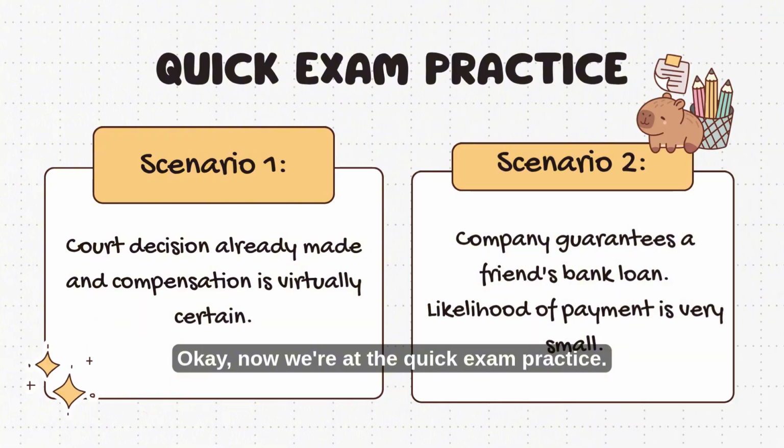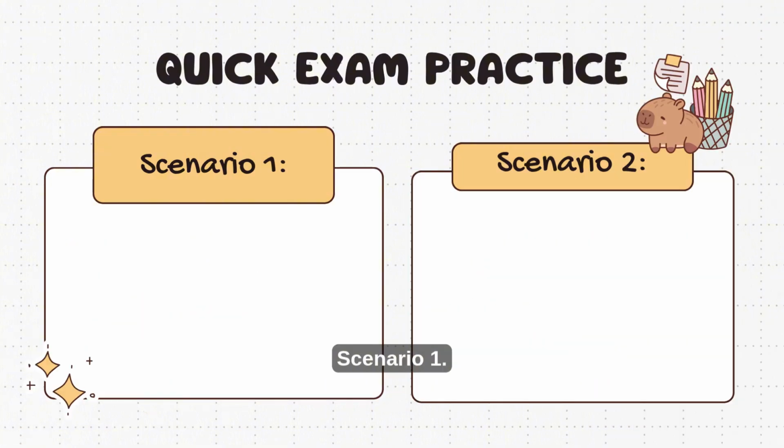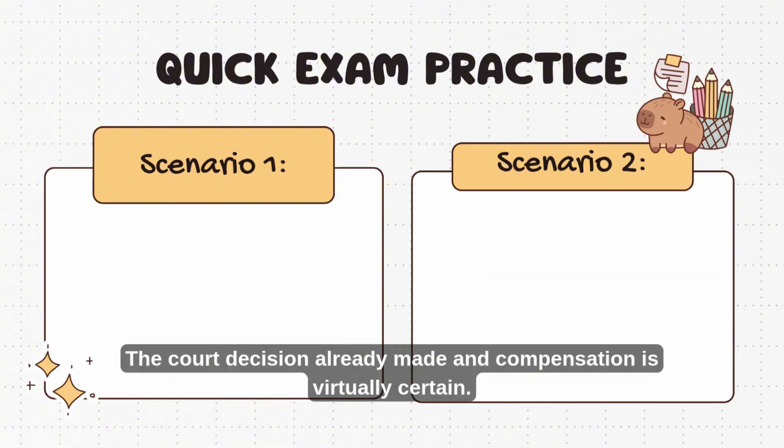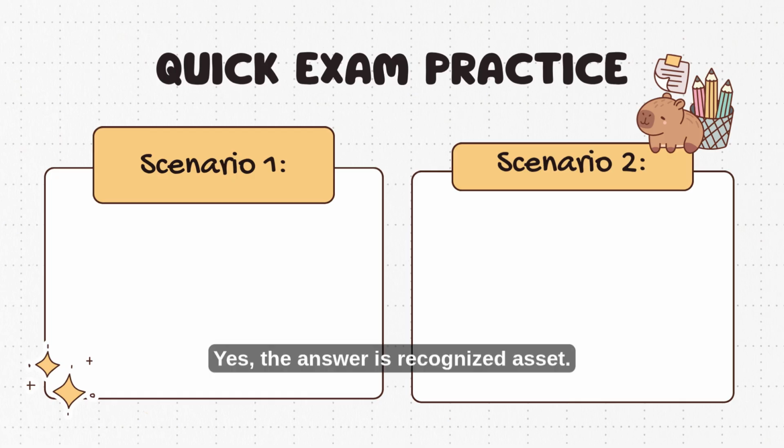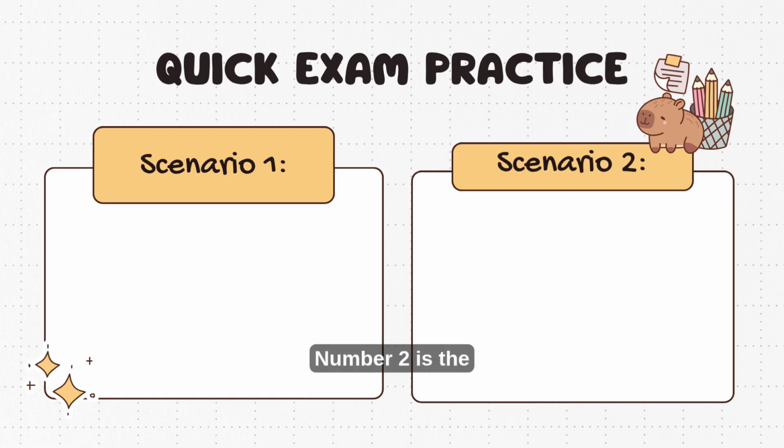Okay, now we're at the quick exam practice. Scenario 1: the court decision is already made and compensation is virtually certain. So what do you think? The answer is recognized asset.